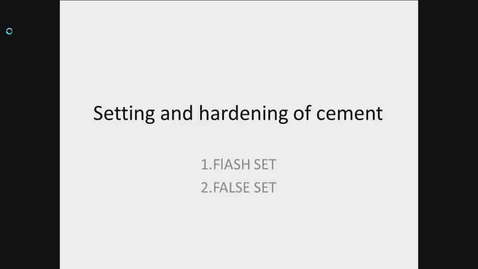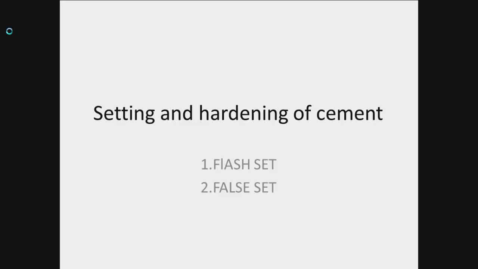The setting period has been divided into two groups known as initial set and final set. After the final set, the cement paste further increases in strength and rigidity. This state of the paste is called hardening of the cement paste. The setting process is accompanied by a temperature change in the cement. The initial set corresponds to the rapid rise in temperature and the final set to the peak temperature. The setting time of cement is found to decrease with a rise in temperature.